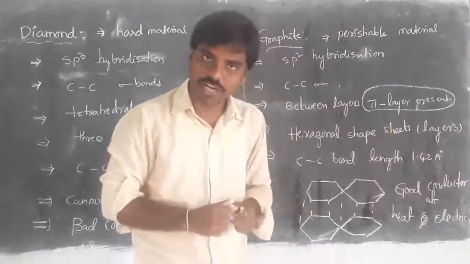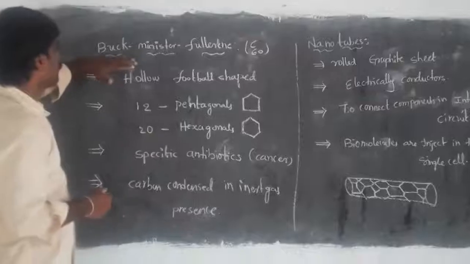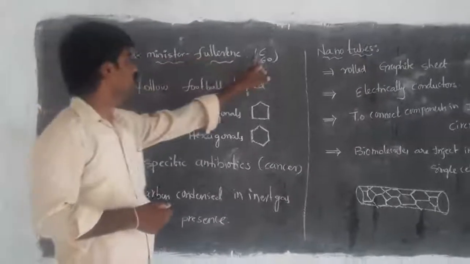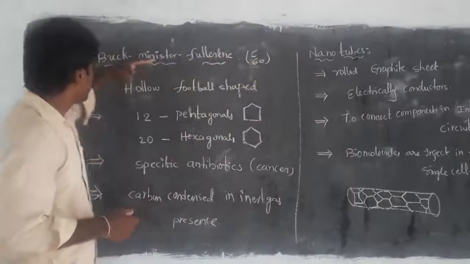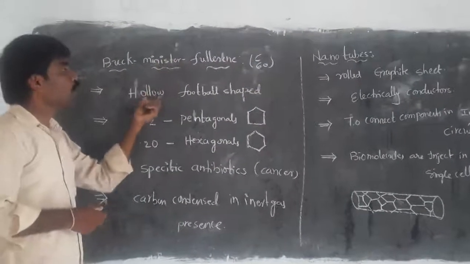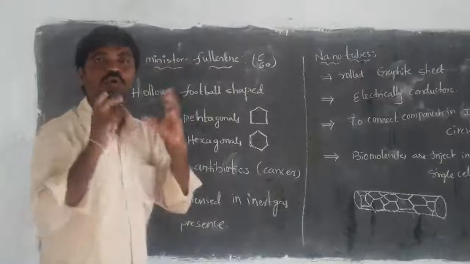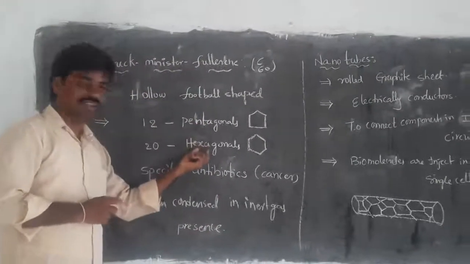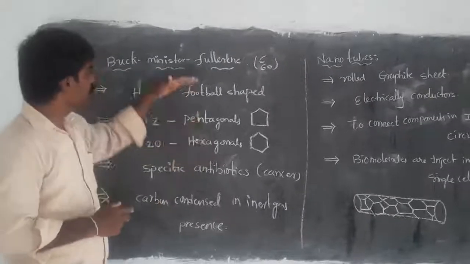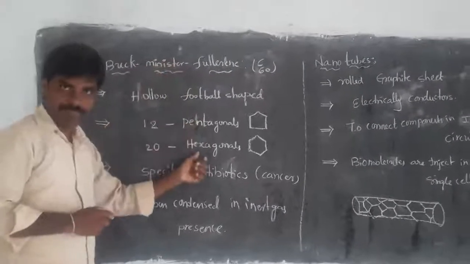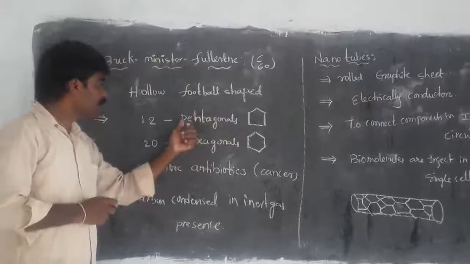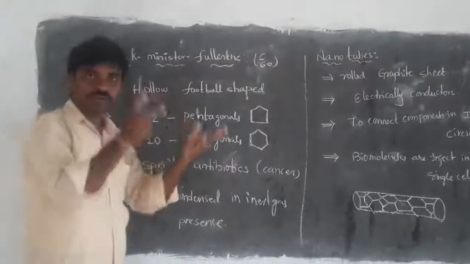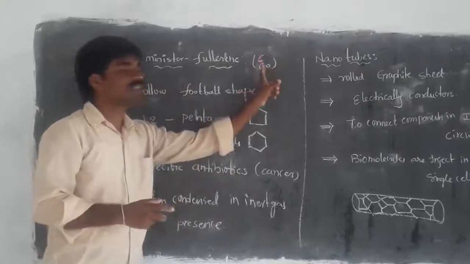Right, children? Understood? Now we are discussing one more allotrope of carbon, that is Buckminster fullerene. It is also known as C60. Buckminster fullerene has a hollow football or hollow soccer ball shape. On a soccer ball we can see pentagons as well as hexagons. Buckminster fullerene is the same, with 12 pentagons and 20 hexagons, and altogether the number of carbons is 60.